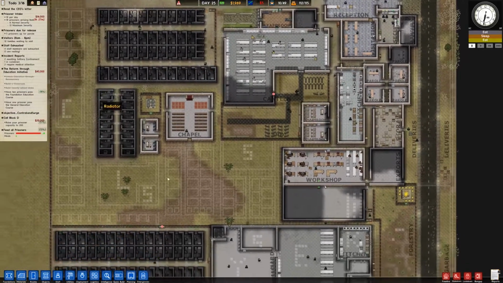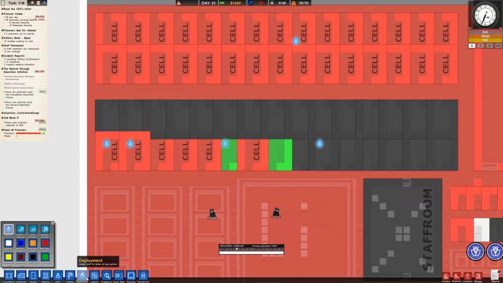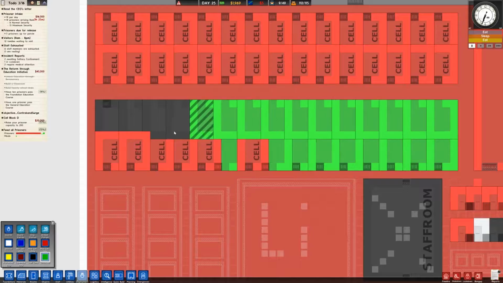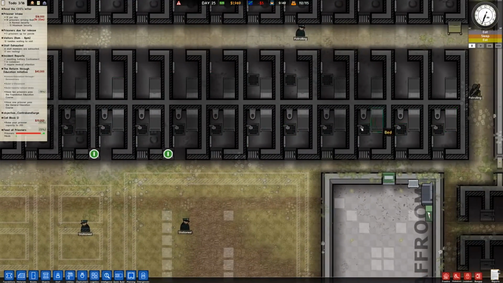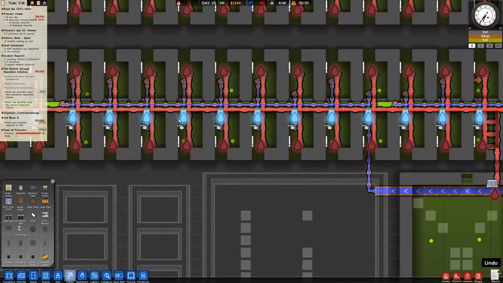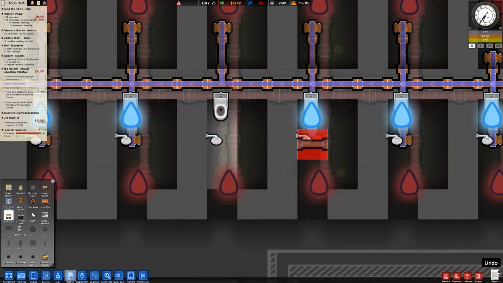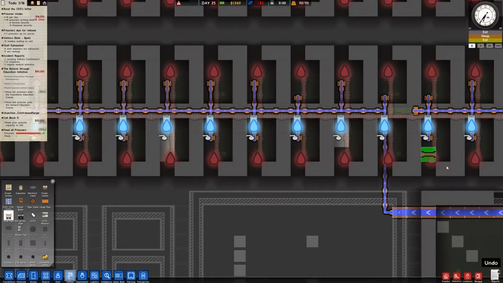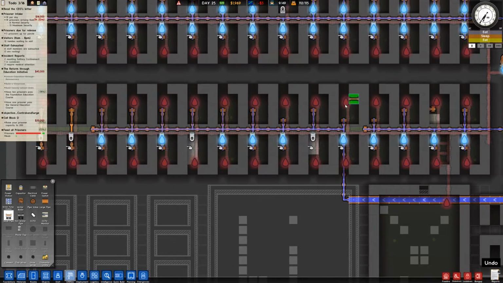Intake is almost here, so let's take a look at these cells and make sure they're ready to go. I think they are. Maybe not these, but these here should be ready to go. There's no water there. What's going on with that? Well, there's no piping here. That would be why. Yep. That should be good.